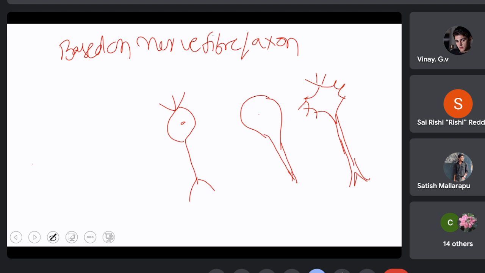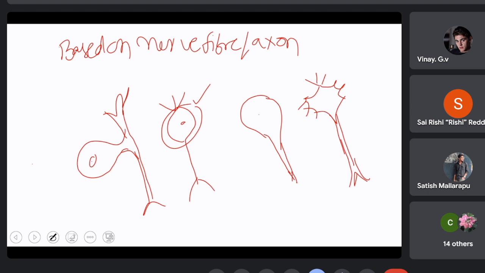The name implies that it is actually a bipolar neuron. But what happened is this part, the cyton, moved to one side so that the axon and the dendrites are present on the other side. So a bipolar neuron with dendrites and axons on one side is called a pseudo unipolar neuron.